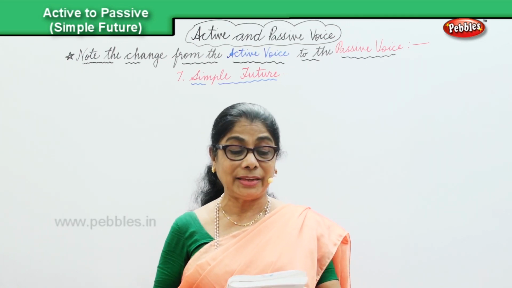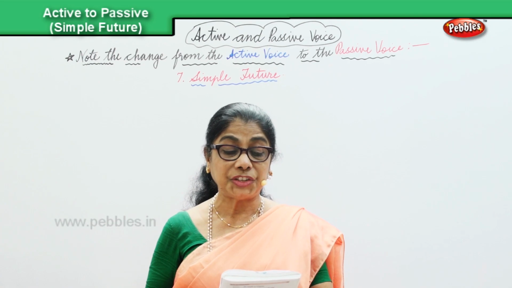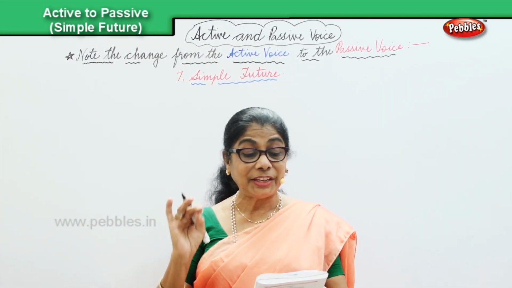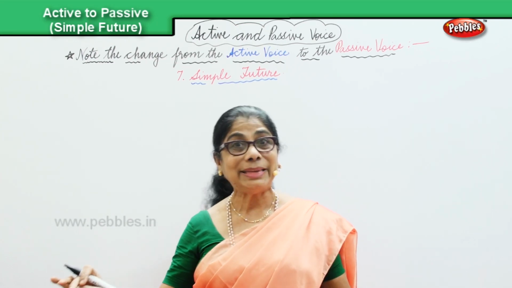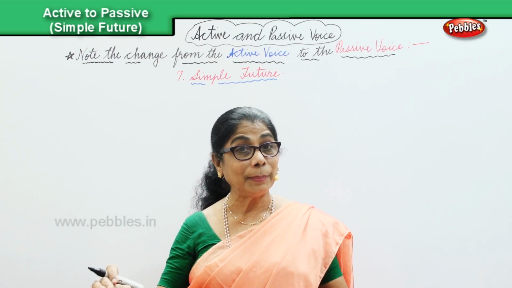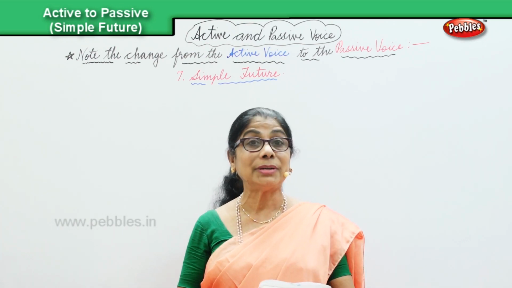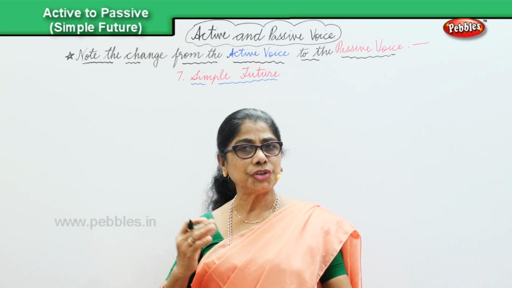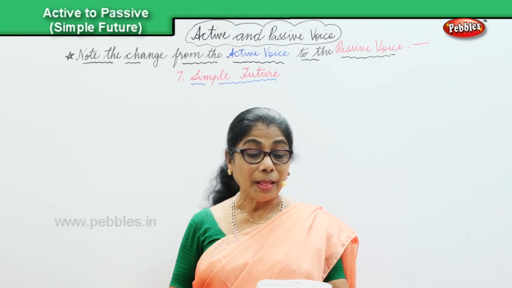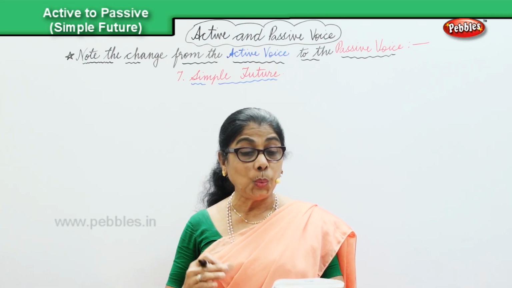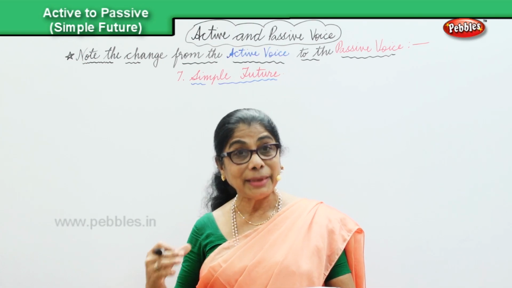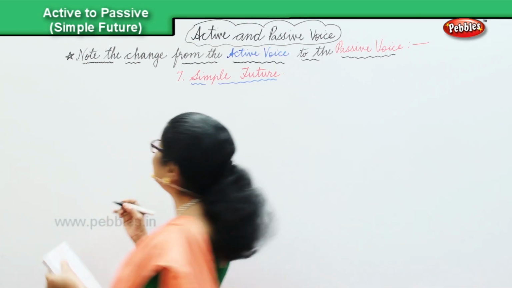First sentence I have here is, we shall finish. Remember, simple future. We shall finish the whole work by 6 o'clock. That's a simple future active. Let's note the change into the passive. The whole work will be finished by us by 6 o'clock. Okay?